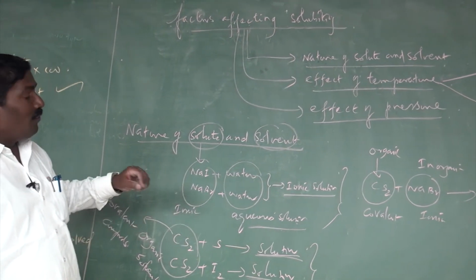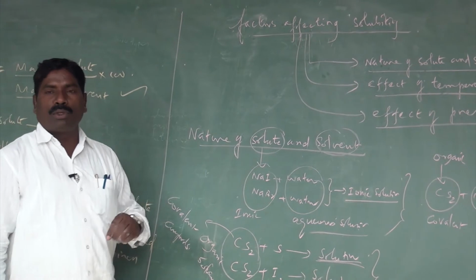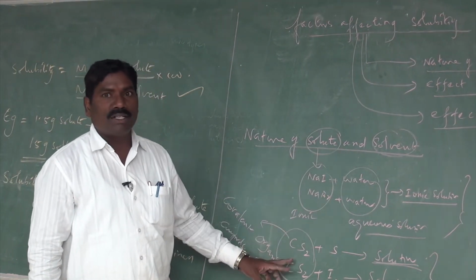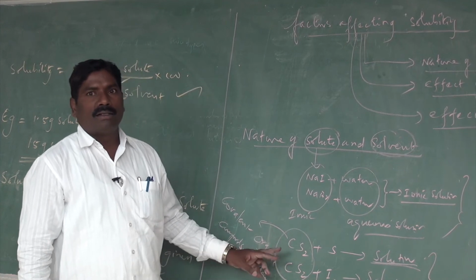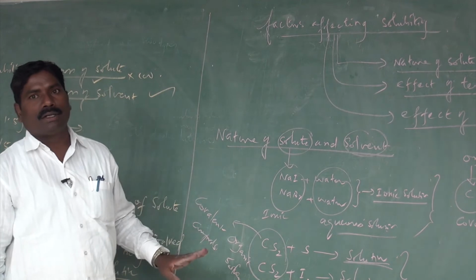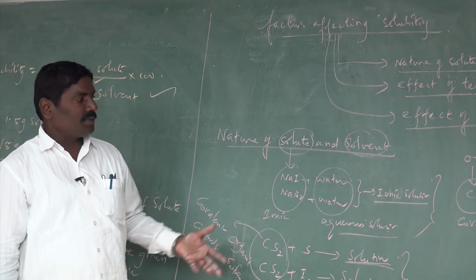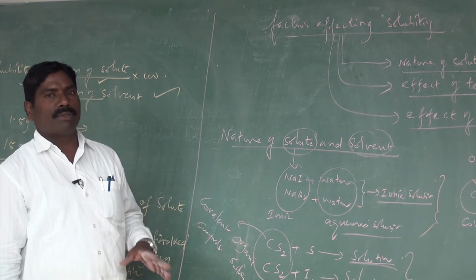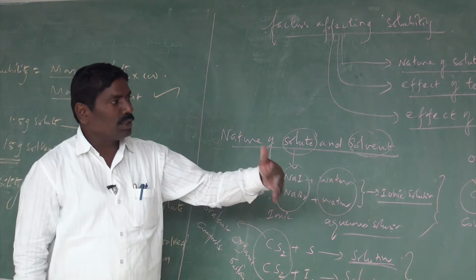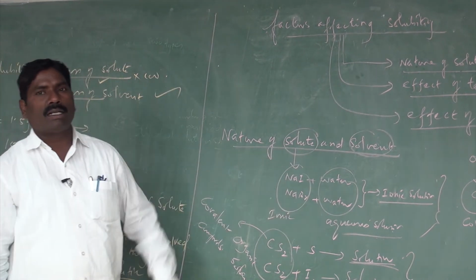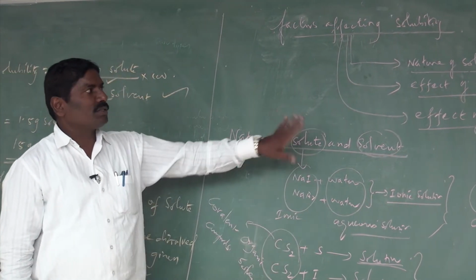So what you want to know about that concept is that the solute and solvent influence the solubility factors and solubility characters of any substance, any solute. Here we are changing the solute and solvent. We cannot find such a clear solubility. We cannot get clear solutions. This is the first factor.